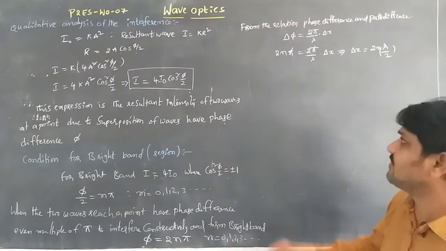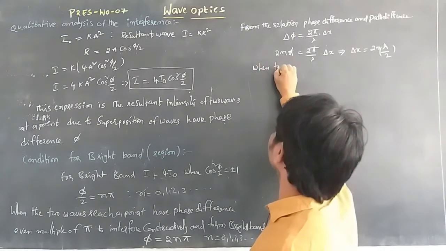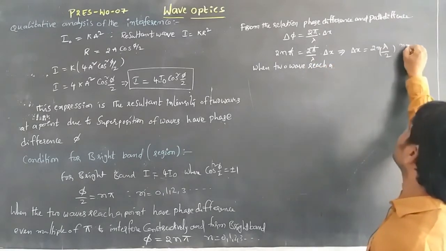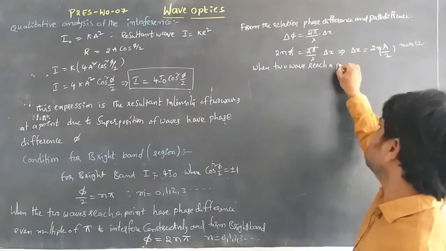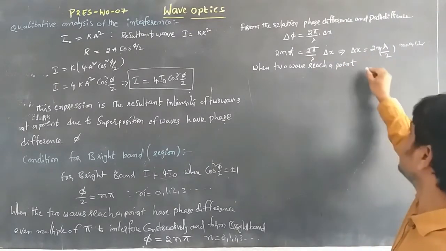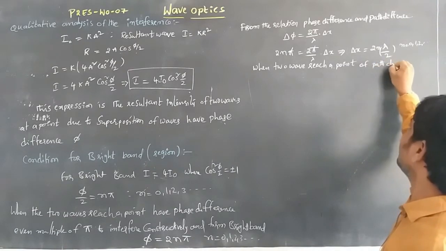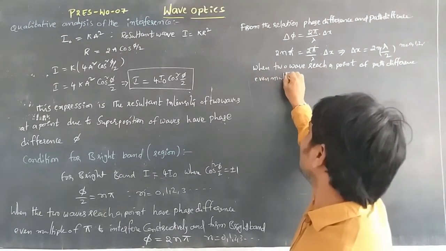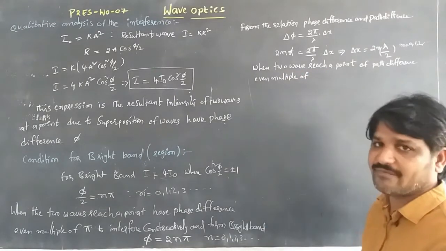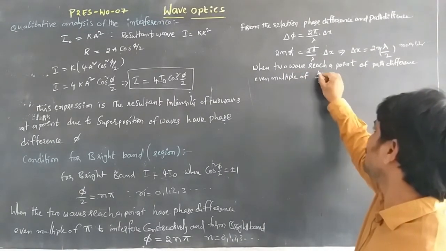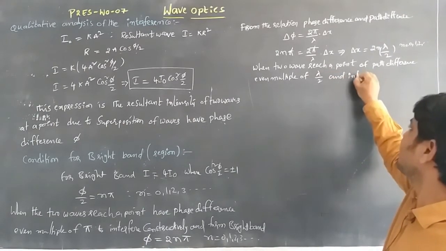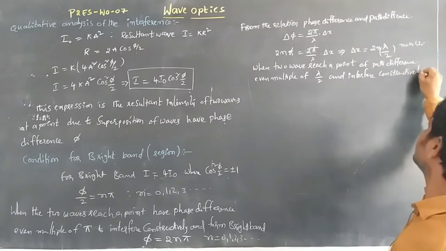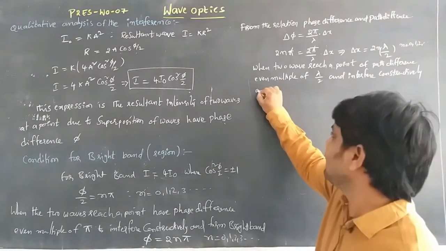Even multiple of path difference means when two waves reach a point, here also n is equal to 0, 1, 2, 3 and so on, reach a point of path difference even multiple of lambda by 2, and interfere constructively and form a bright band.